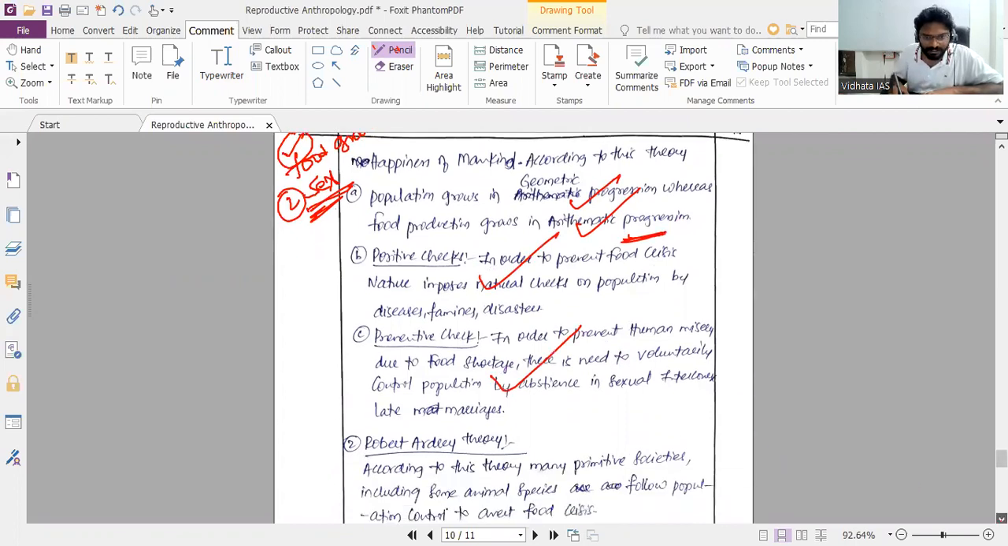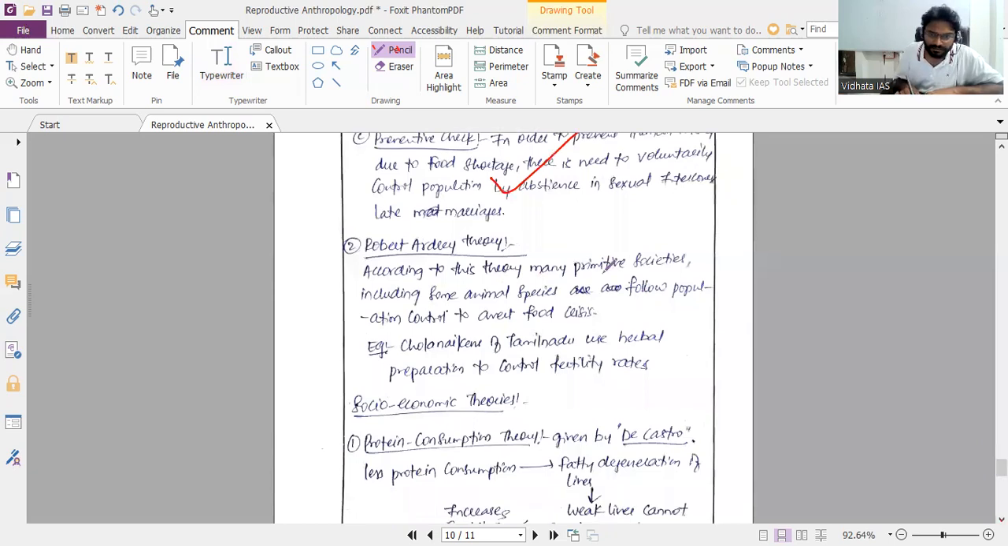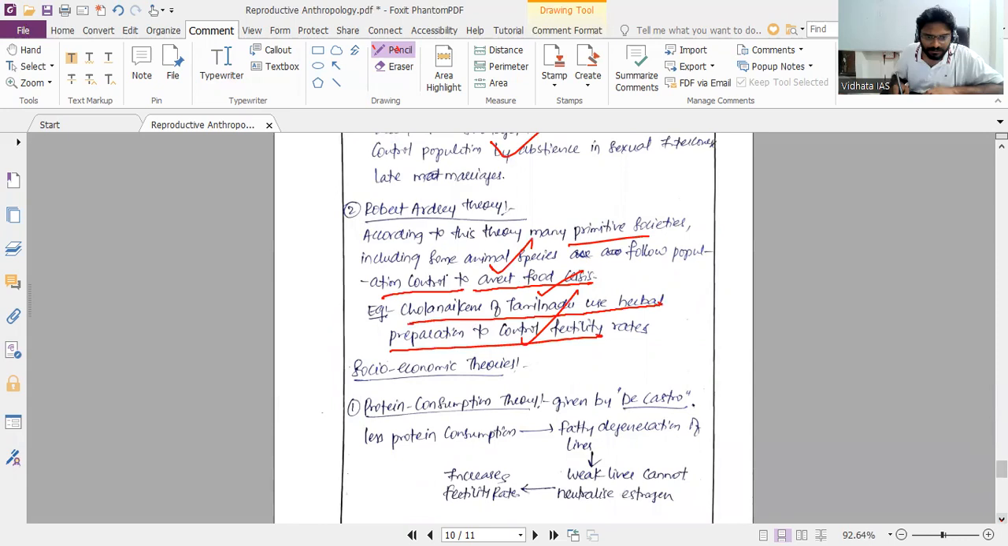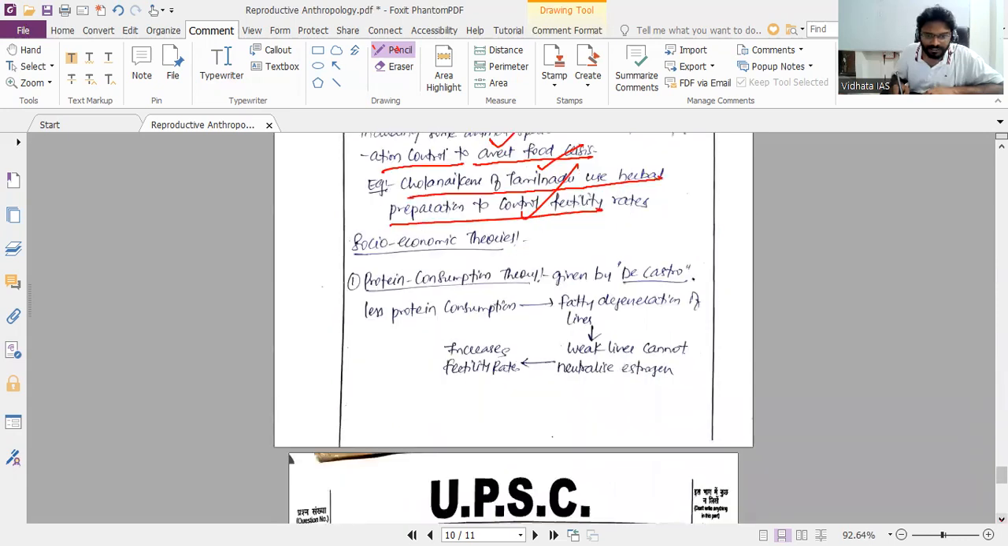Robert Audrey's theory: according to this theory, many primitive societies, including some animal species, follow population control to avert food crisis. The Cholanaikan of Tamil Nadu use verbal persuasion. Next, socio-economic theories: protein consumption theory.